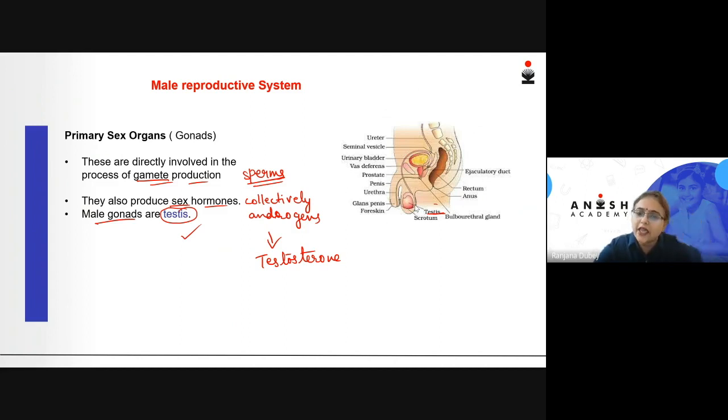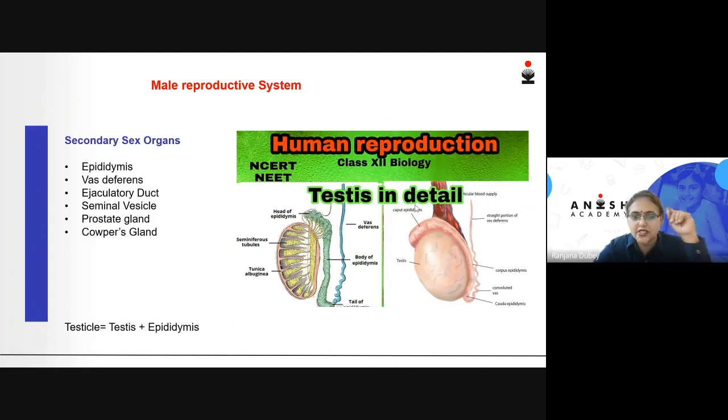Now, coming to the secondary sex organs, the other parts that we are seeing in this diagram are the epididymis, which is the accessory duct, the vas deferens, then you have certain glands: seminal vesicle, prostate gland, Cowper's gland, and the ejaculatory duct, which form the secondary sex organs. You will also come across the word testicle in this lesson, which is nothing but testis along with epididymis. So this was your primary sex organ, testis, and the secondary sex organs.